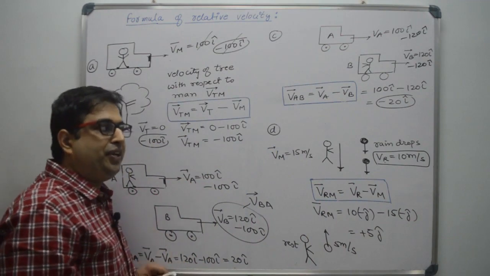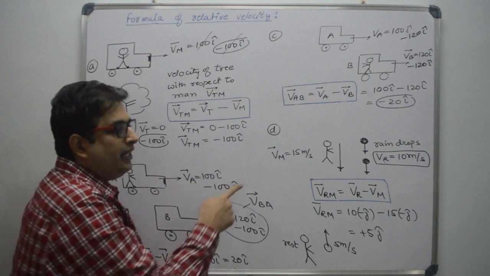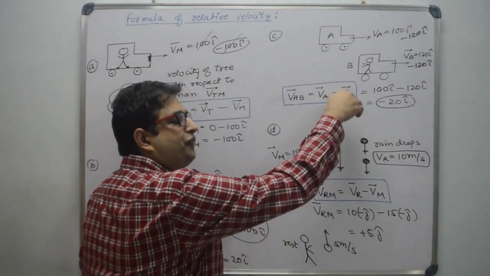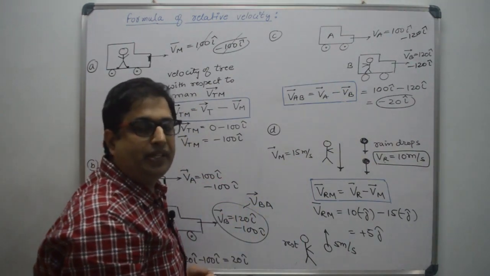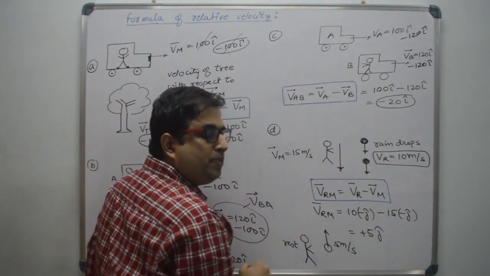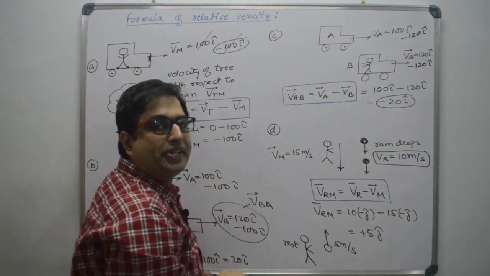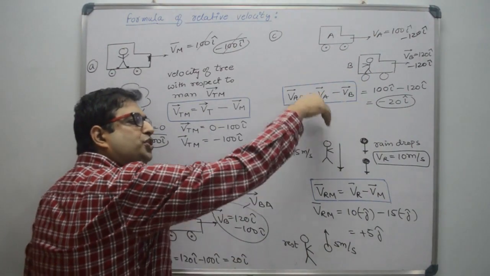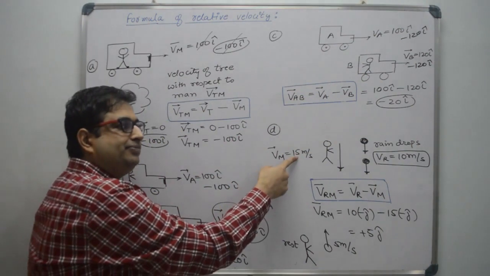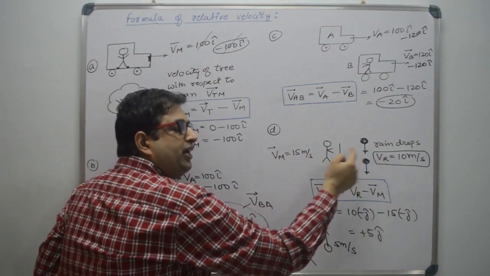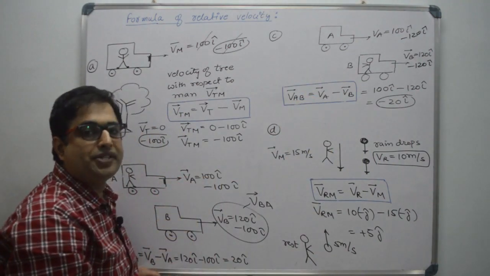Have you seen raindrops moving in upward direction? Let us see in this case. In this case, raindrops are falling in downward direction with speed 10 meter per second. That means the velocity of raindrops with respect to ground is 10 meter per second in downward direction. And the man is also moving in downward direction with speed 15 meter per second. Right? Both are moving in downward direction, but the man is moving with more speed in downward direction.